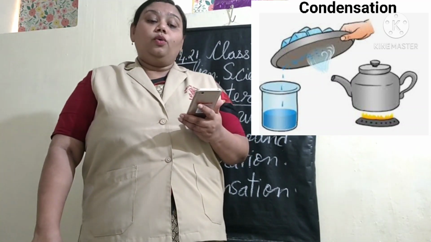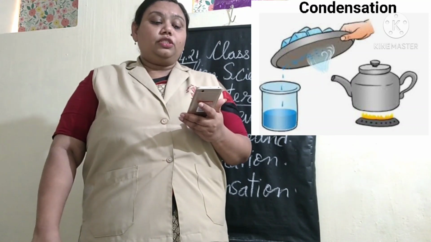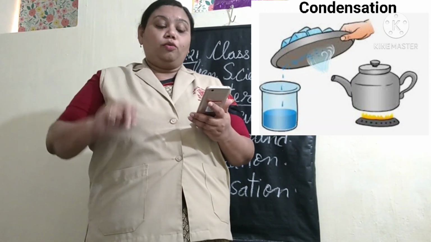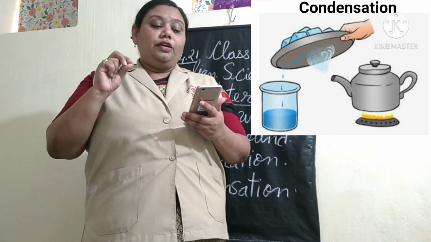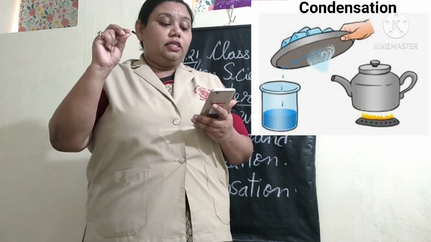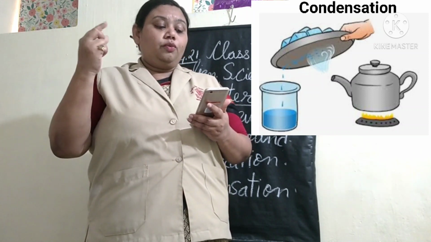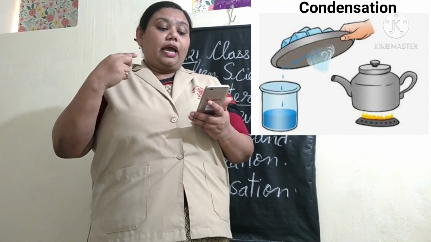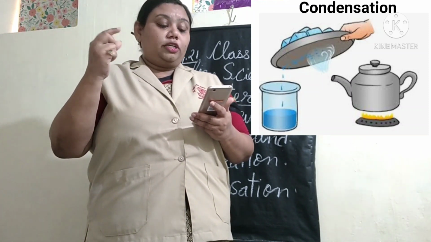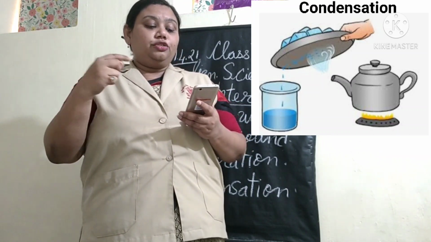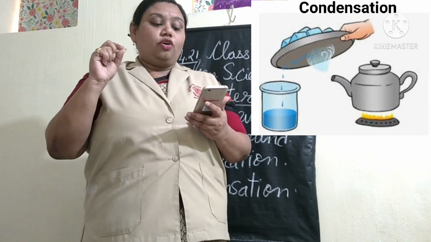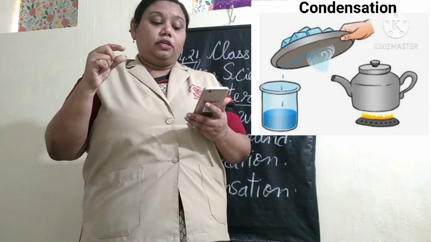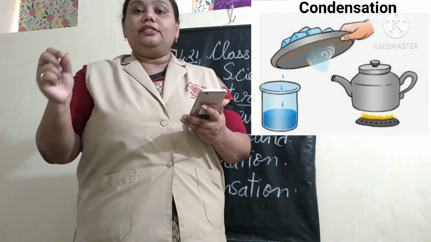You will see water vapor comes out of its spout. Hold a clean bottle filled with cold water near the steam. You will see that as the steam touches the bottle, it changes into tiny water droplets. This change of vapor into water is called condensation.